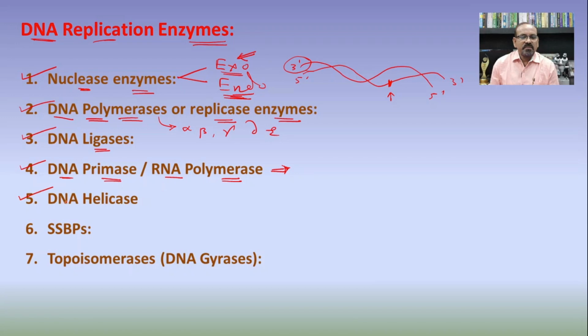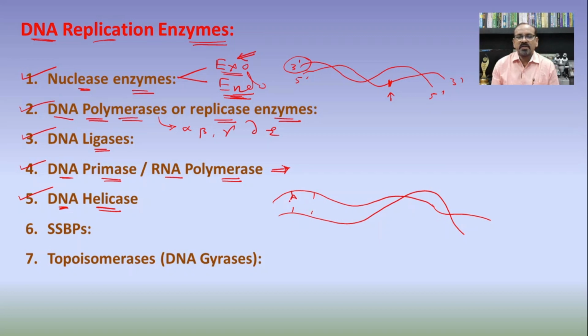Then the fifth one is the DNA helicase, which is responsible for breaking the hydrogen bonds between the complementary nitrogen bases in the DNA molecule, and hence for the separation of the two strands from each other. Say for example, this is a DNA molecule in which two nitrogen bases are joined with each other.